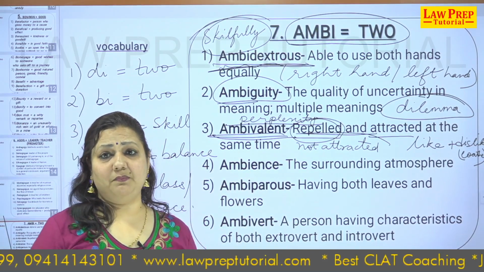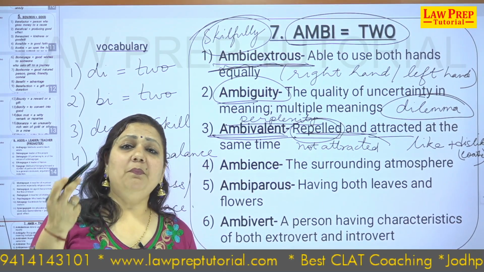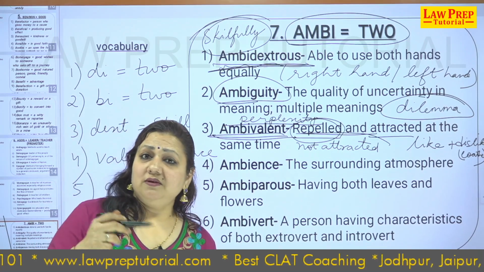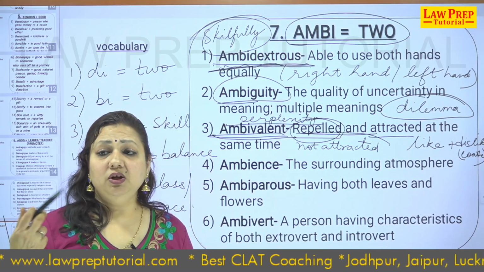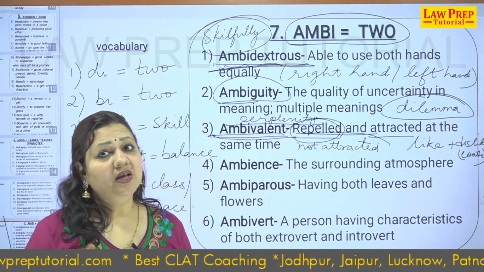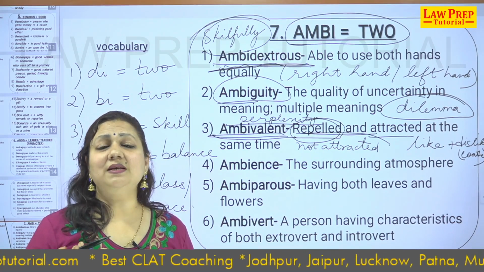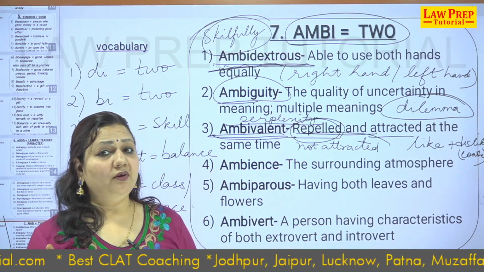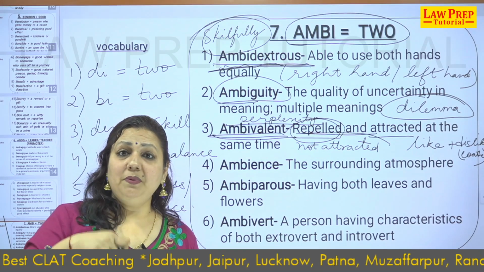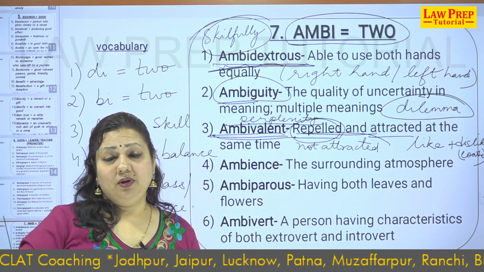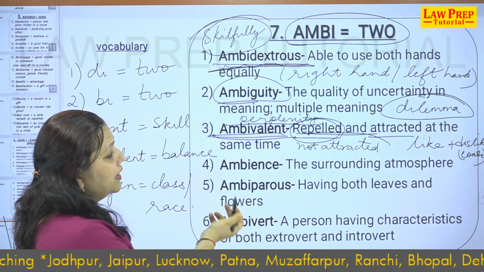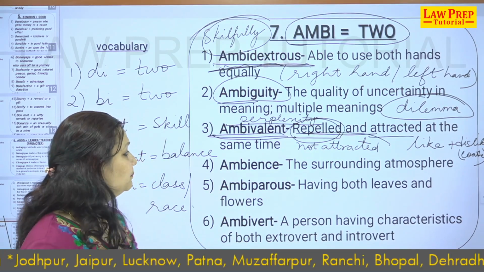Now, I give an example. The bride who was leaving her parents' house was ambivalent. Why was she happy? Why was she attracted? Because it's a new beginning, a new joyous life. She was also very sad because she is leaving her parents. So, it's an oxymoronic feeling. It's a feeling where you have two kinds of feelings merged together, like a troubled sorrow, a joyous sorrow. I just take up two words. This is the attraction and the repulsion, right.